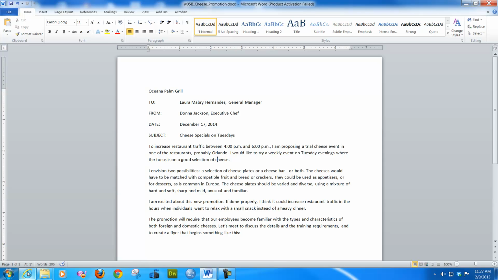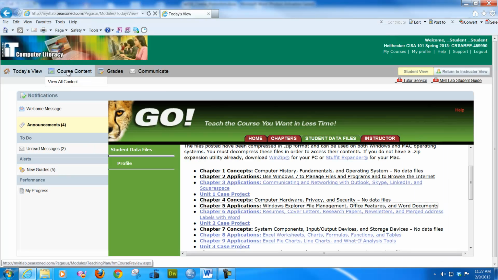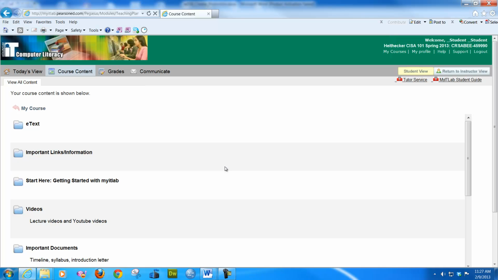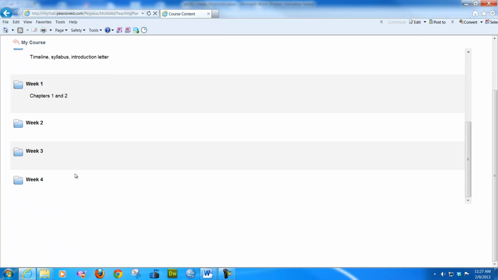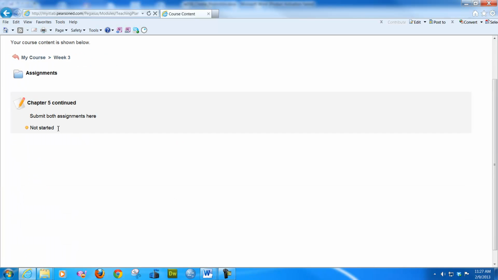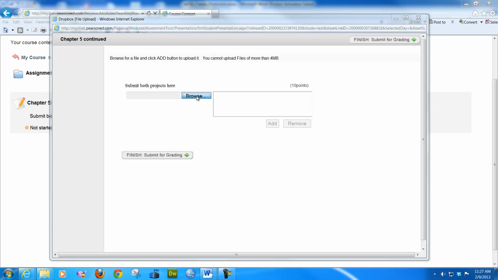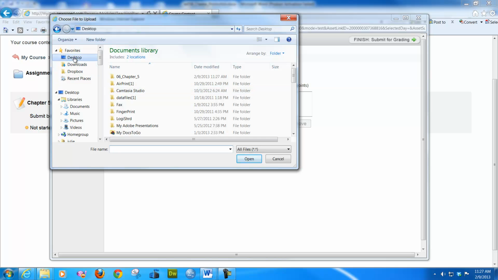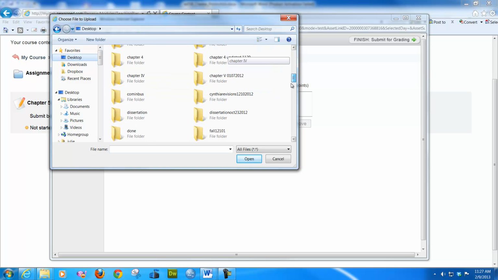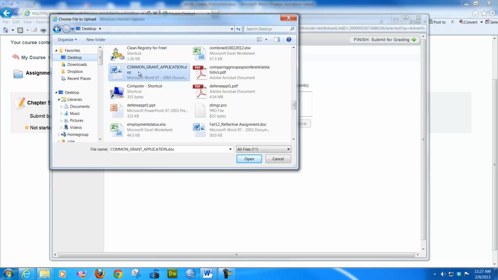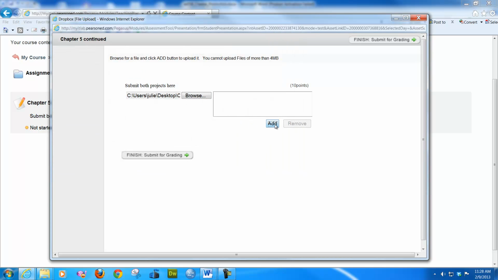And then you go back to My IT Lab. You'll go to Course Content. And once you manipulate around, you'll get real comfortable with this. Find where it is. I can't remember which one this is. But you'll put those in the Dropbox. So you go right there. You'll browse for it. And when you find it, just pretend like this is it. Doesn't matter for me. You have to hit add. If you don't hit add, they won't go. So once you hit add,